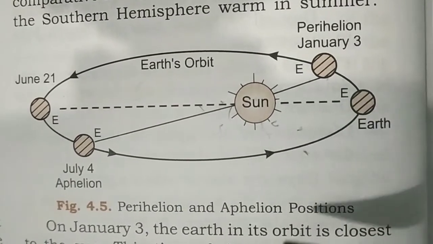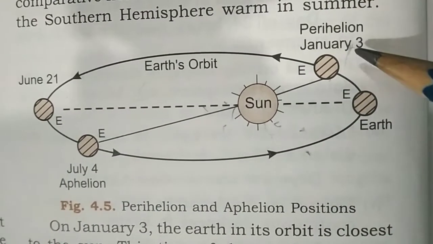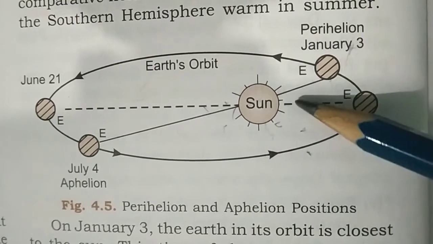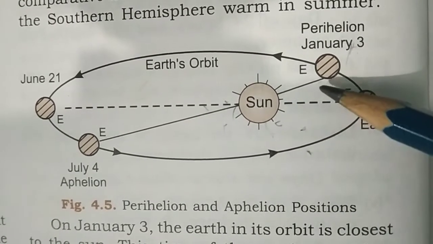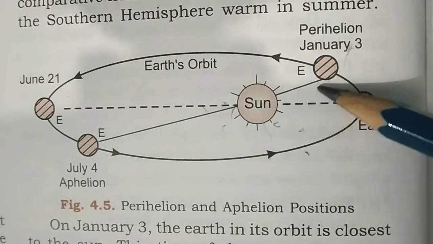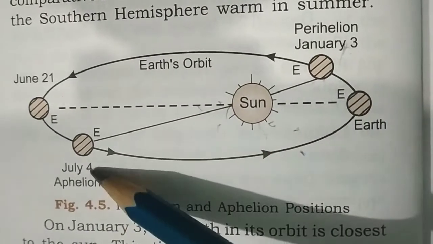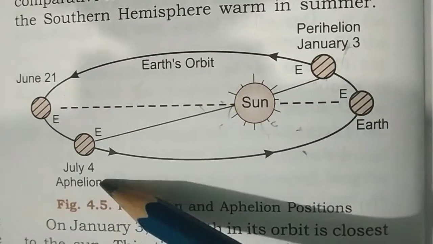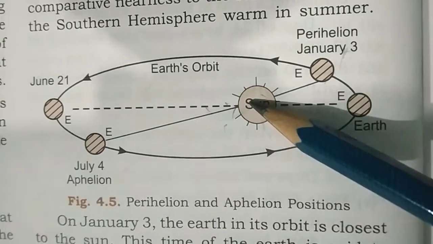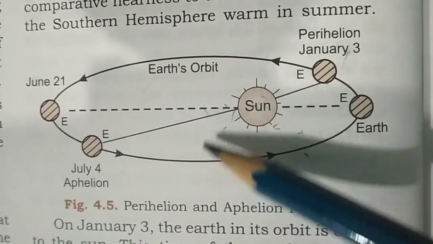On January 3rd, the Earth in its orbit is closest to the Sun. At this time, the Earth is said to be at perihelion. On about 4th July, the Earth is farthest from the Sun. At this time, the Earth is said to be at aphelion.